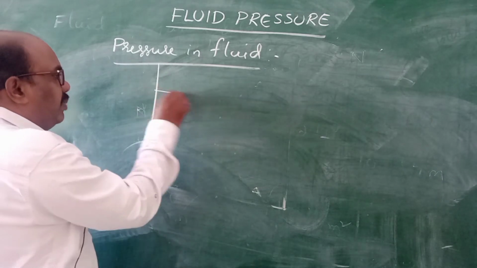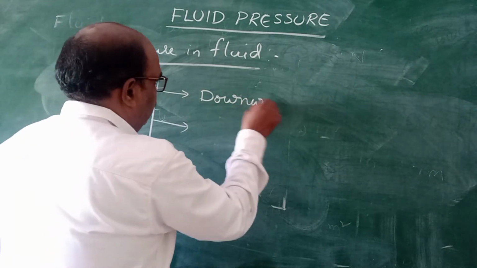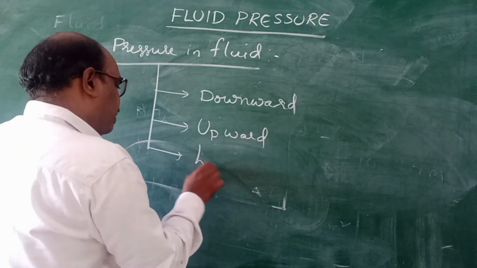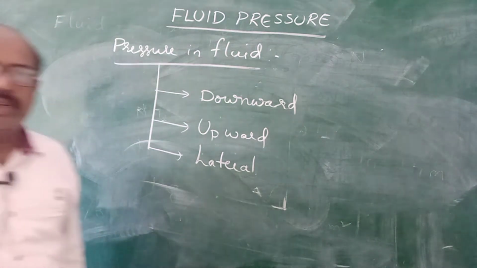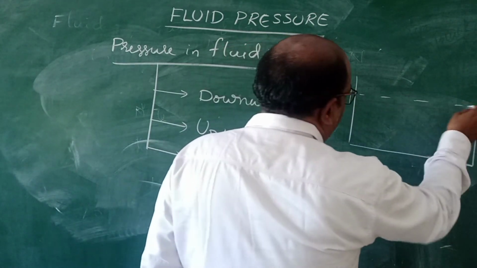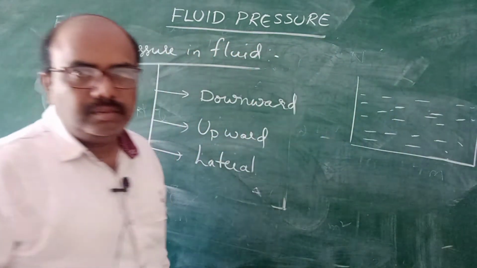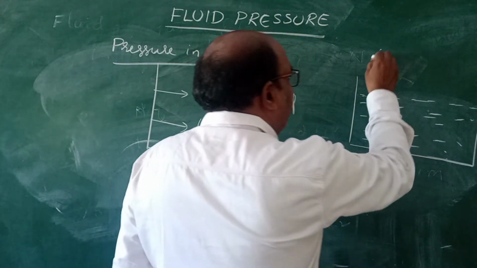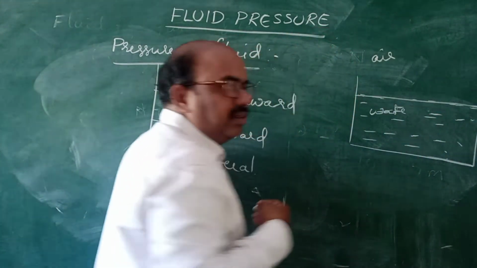Generally, three types of pressure are exerted by the fluid. Number one, downward pressure. Number two, upward pressure. Number three, lateral pressure. What is meant by downward pressure? What is meant by upward pressure? What is meant by lateral pressure? Let us consider this is a glass tumbler. If you take water in it, this tumbler is completely filled with water. What will happen? The fluid surface, where air and water are separated, is called the free surface.